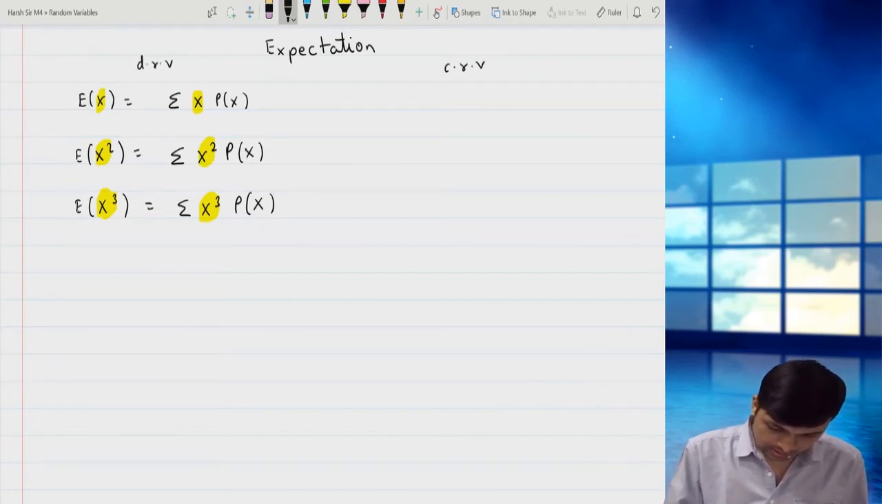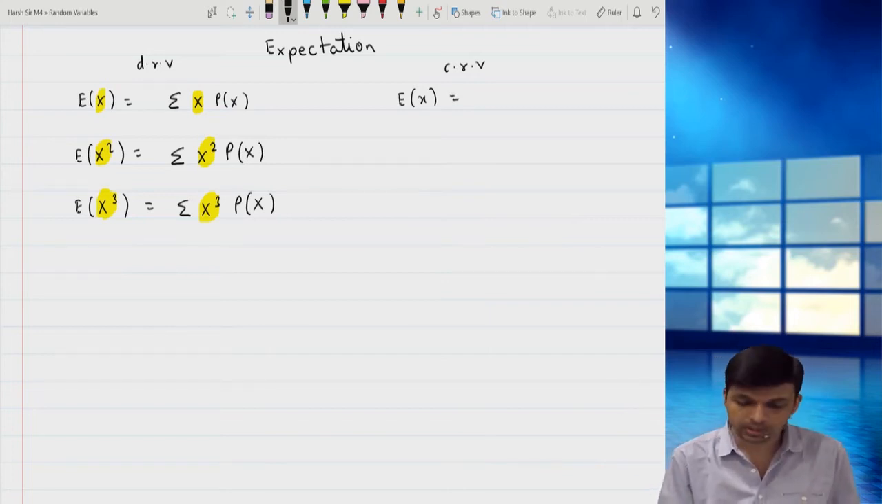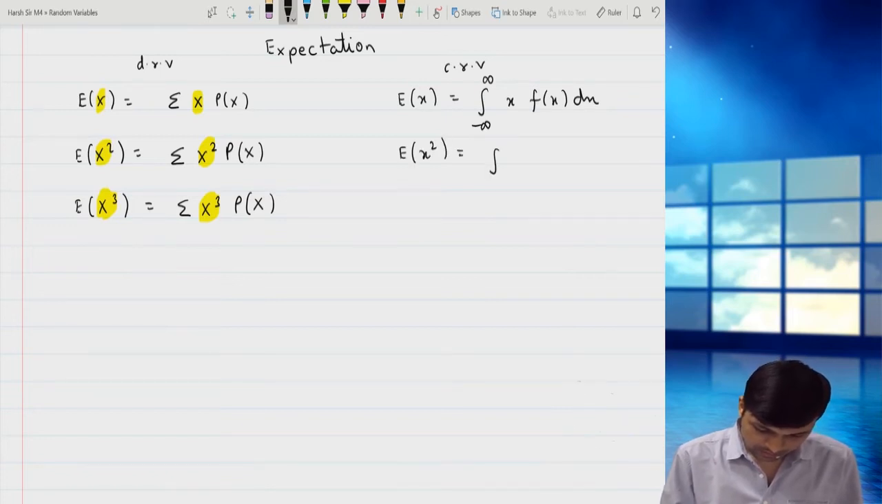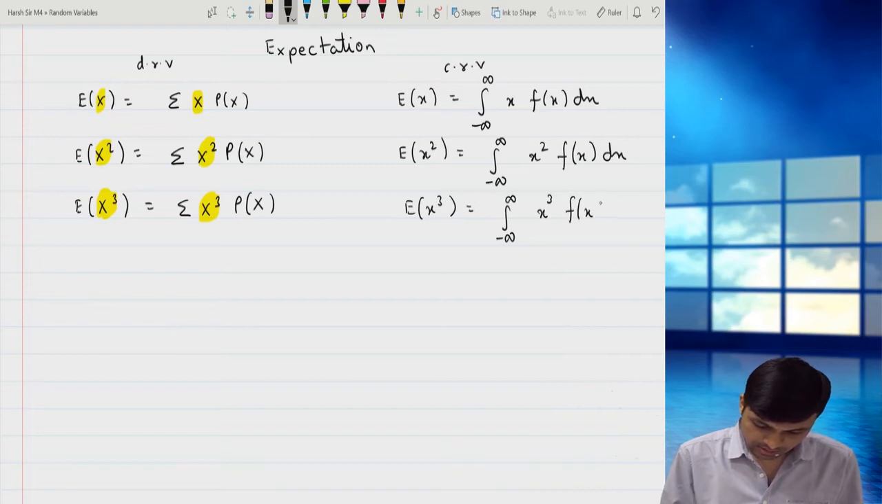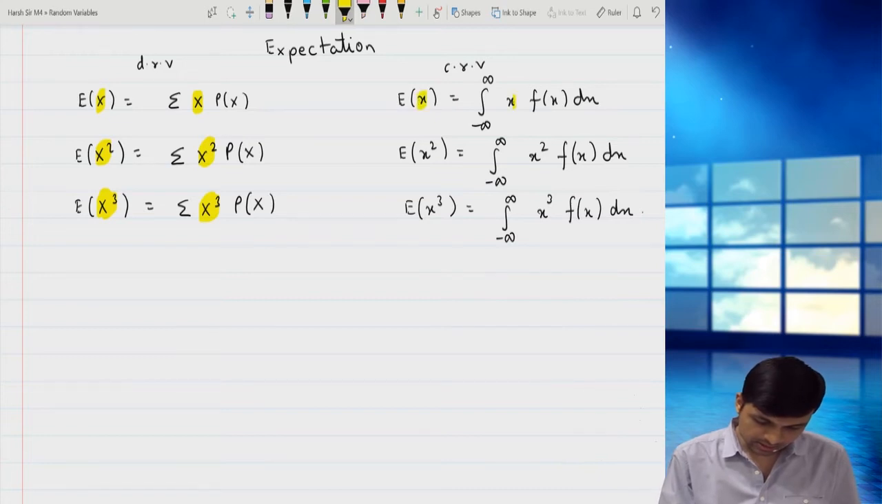In case it is a continuous random variable, expectation of x would be, now I am using small x, it's one and the same thing, you could use small x or capital X, integral from minus infinity to infinity of x f(x). Here f(x) comes into the picture. This is minus infinity to infinity x square into f(x). So everything remains the same. Summation gets replaced by integration and p(x) by f(x) dx. The concept remains the same, the idea remains the same.